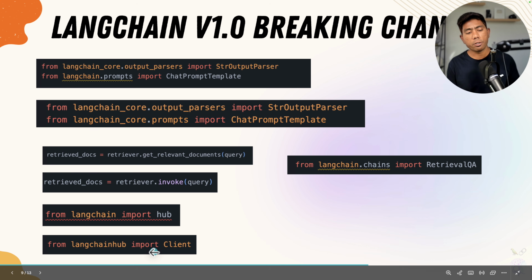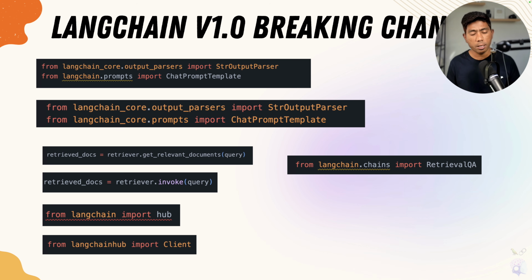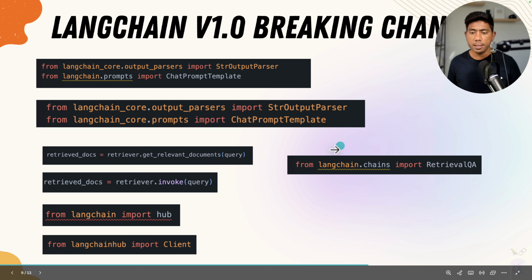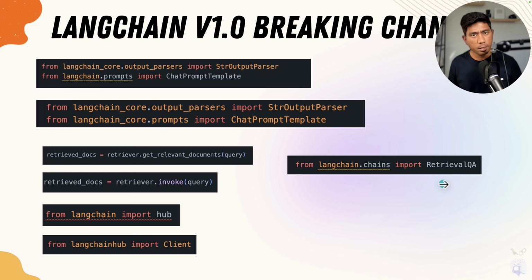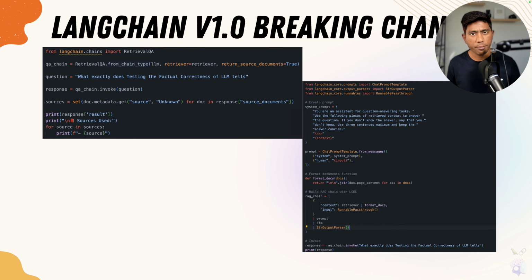But if you still prefer to use the hub which is there in the classic, then you need to install the classic package to get them all out. And finally, RetrievalQA is deprecated, and it's no more a thing anymore. So these are the breaking changes that you have got. And especially in RetrievalQA, as I told you, you can't use this anymore. The langchain.chains package doesn't even exist anymore.